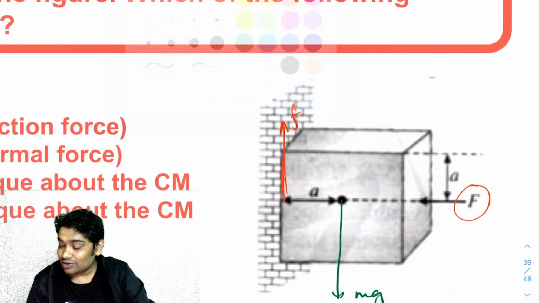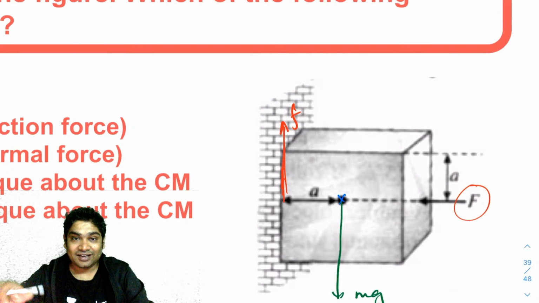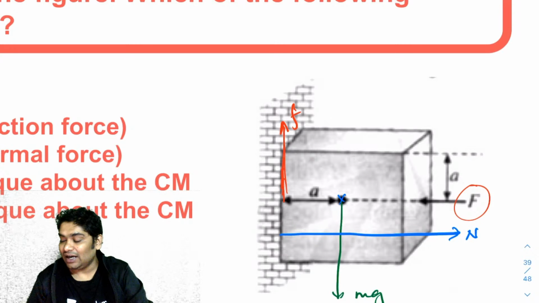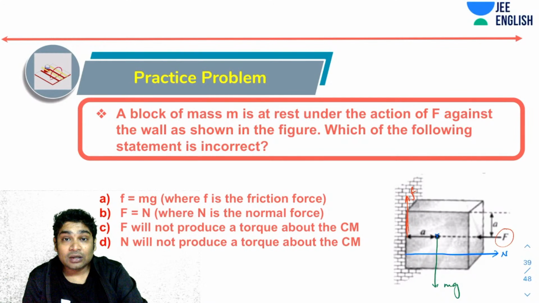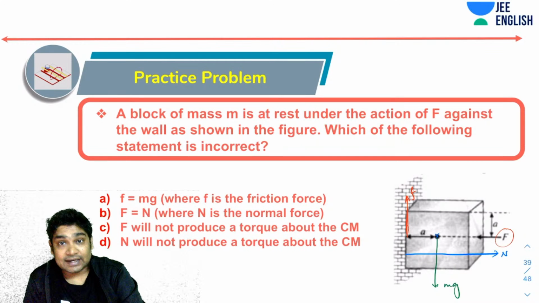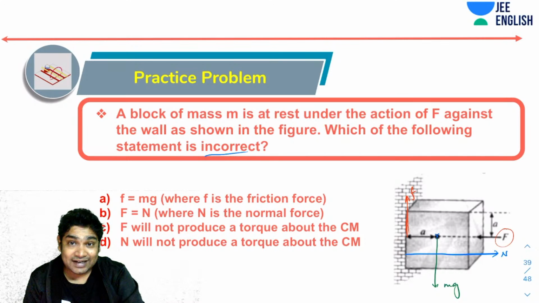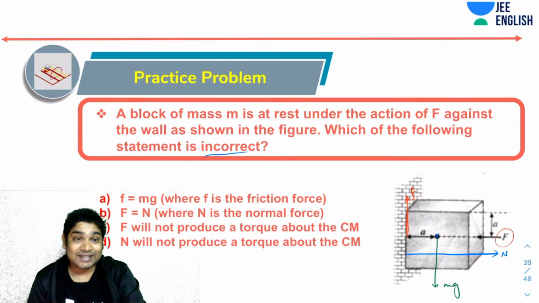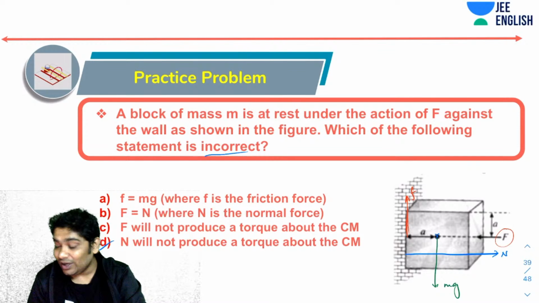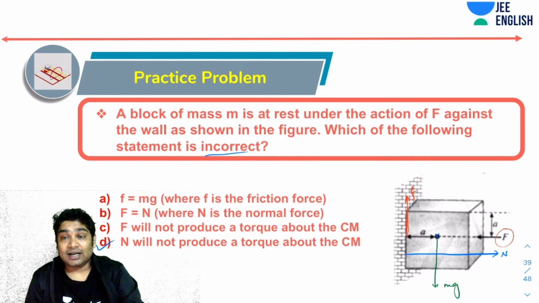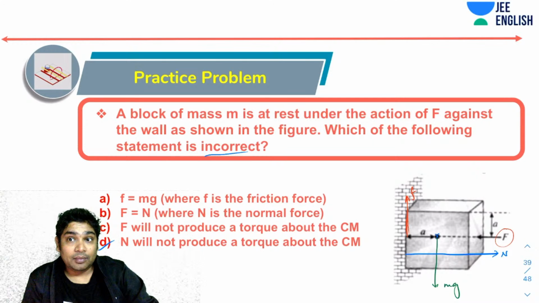Mystery. If you take torques about the center, this is trying to rotate it clockwise. So something has to rotate it anti-clockwise. So this is where N will act. This will be the FBD. So is friction equals mg? Yes, it is. So you have to find the incorrect statement. Is capital F equals N? Yes, it is. Capital F does not produce any torque about the CM. Correct. N will not produce a torque about the CM. That is incorrect, because N will get shifted and it will produce a torque about the CM. This is the entire idea of N shifting and avoiding toppling.